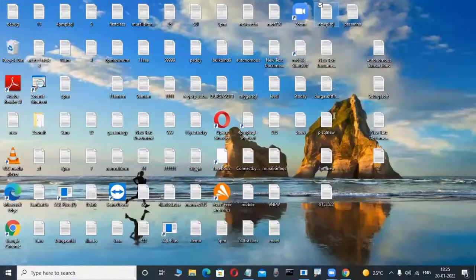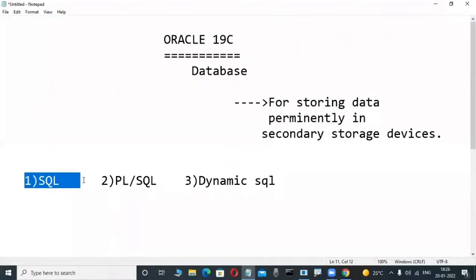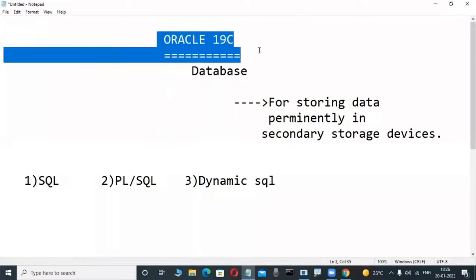That's why we learn the SQL language first. After that you get some knowledge, and then you learn about PL/SQL. Through these two languages, we are operating this Oracle software. And now check it out.